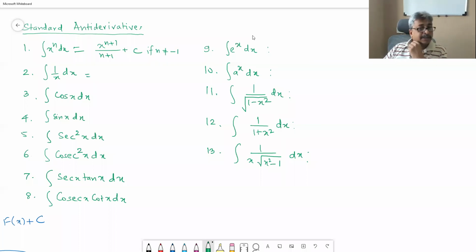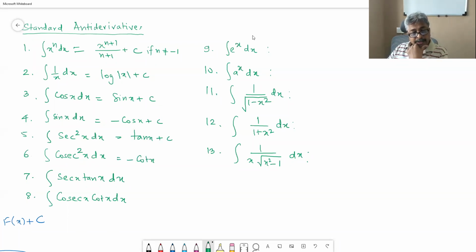Integral 1 upon x is log mod x plus c. Cos x is sin x plus c. Sin x is minus cos x plus c. Sec square is tan x plus c, and cosec square is minus cot x plus c.